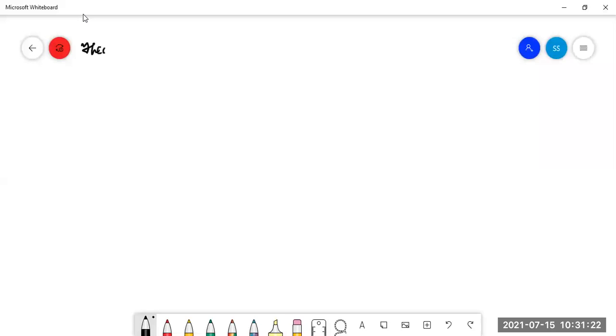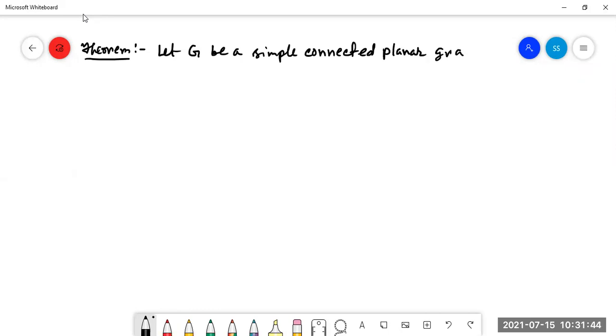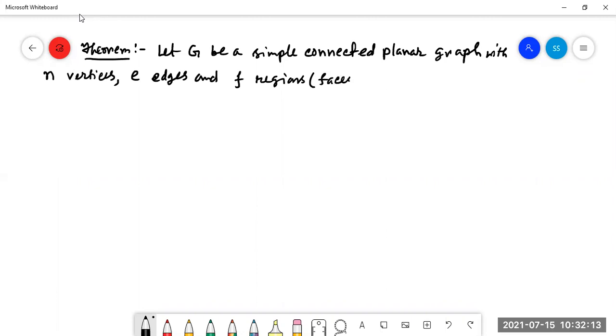This theorem: Let G be a simple connected planar graph with n vertices, E edges and F regions, or it can be said faces.